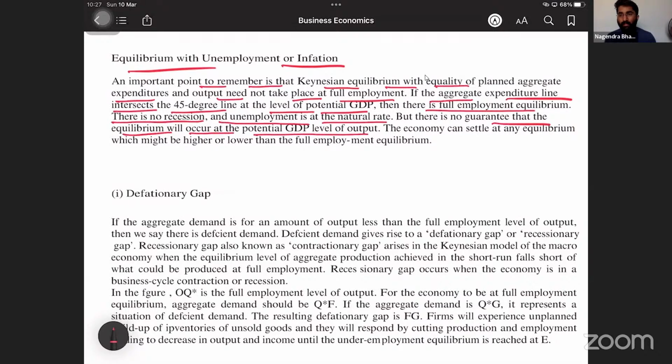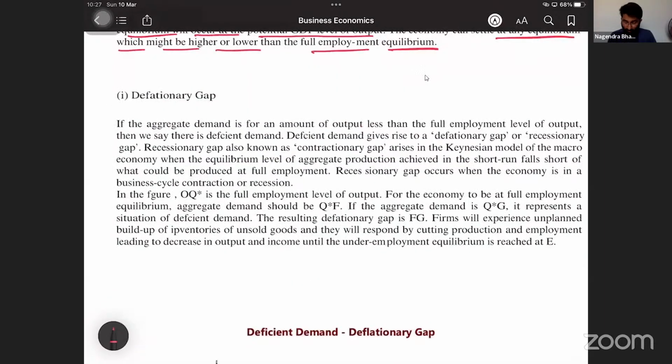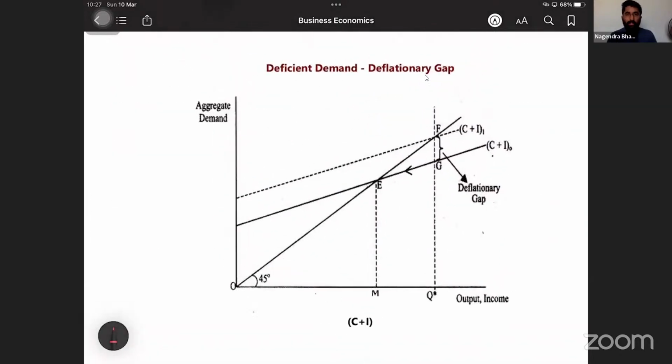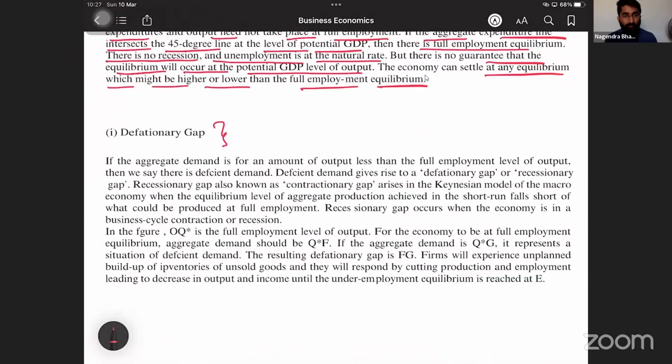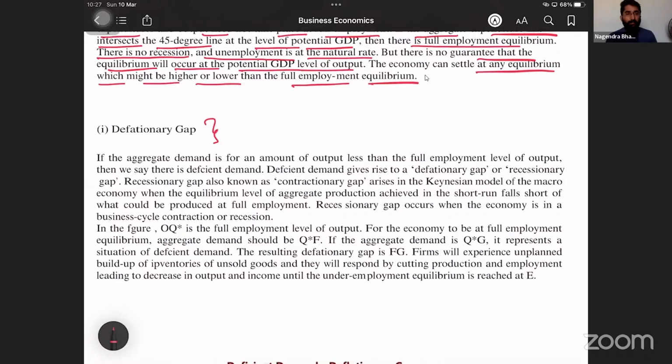The economy can settle at any equilibrium, which might be higher or lower than the full employment equilibrium. That's why we call it a deflationary gap, or there can be an inflationary gap. We will discuss this deflationary and inflationary gap with the help of this topic here.